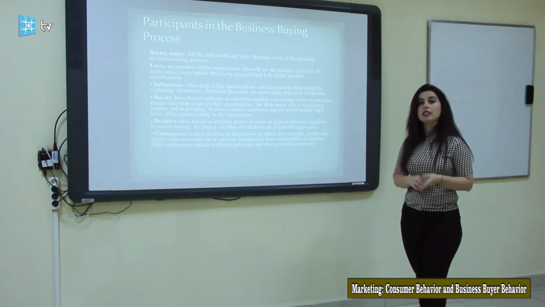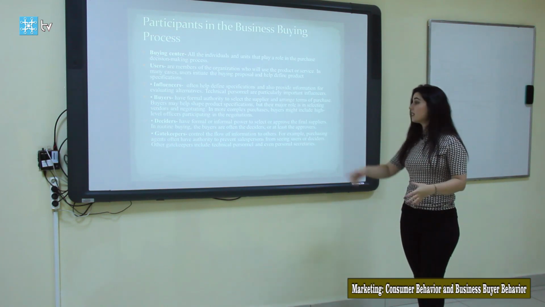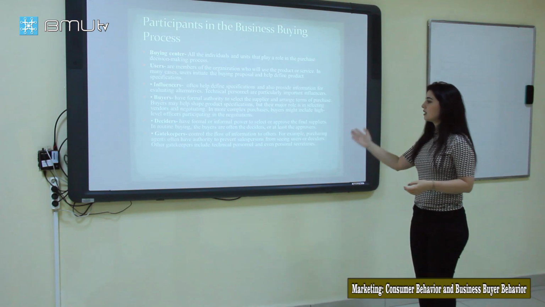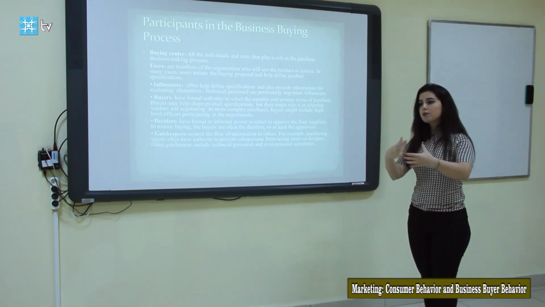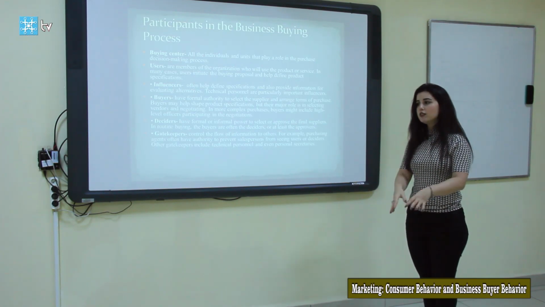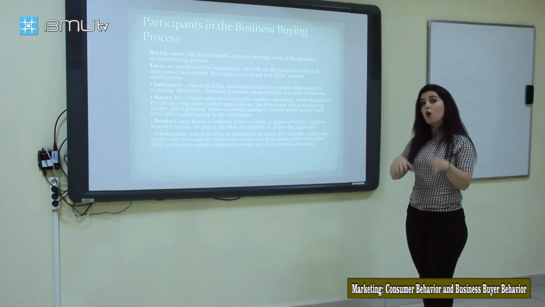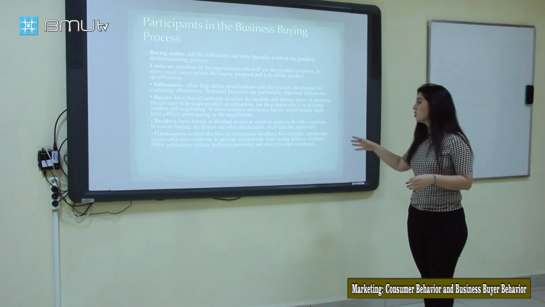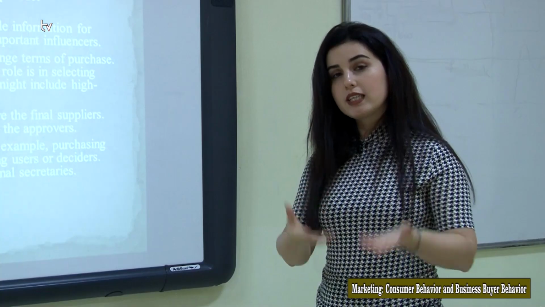And the next one, gatekeepers. Who are the gatekeepers? The gatekeepers control the flow of information. The gatekeepers can be technical personnel or even personal secretaries. There is some information, guys, that has restricted access, even about the purchasing. For example, purchasing agents often have the authority to prevent the salesperson from seeing users or deciders. And this is called the gatekeepers.